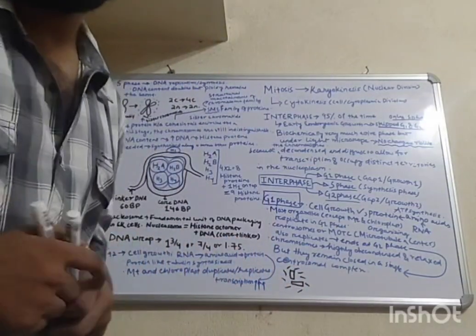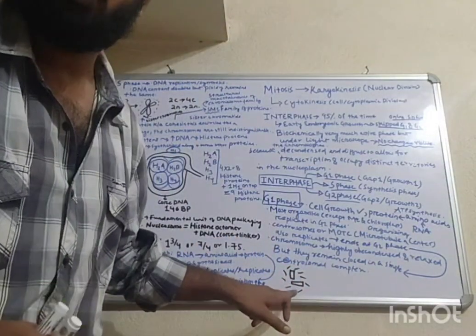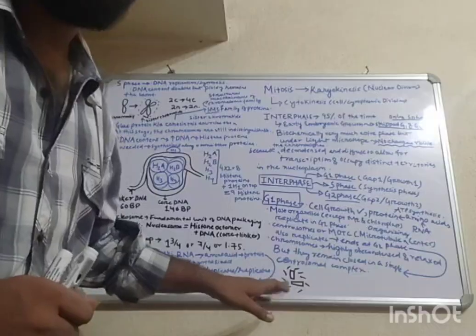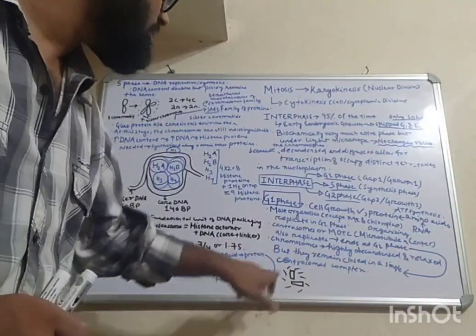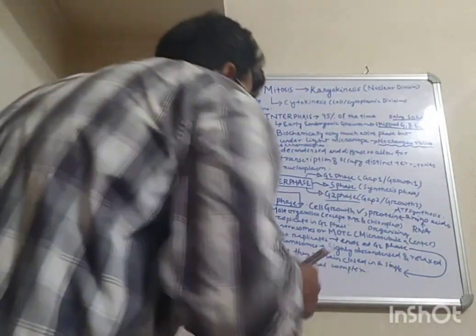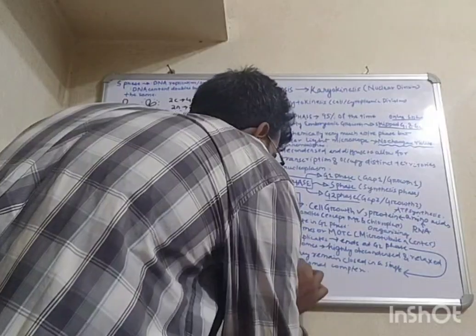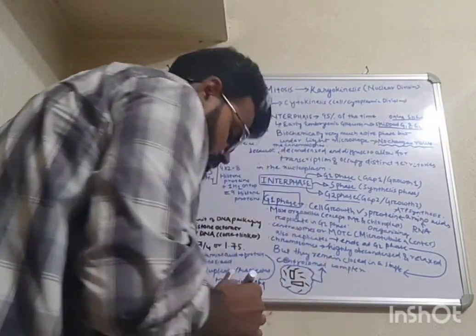Okay, it looks something like this. Two perpendicular bodies are there, that are known as centrioles. These are asters, and they remain enclosed in the centrosomal complex. So you can say this is the centrosomal complex.